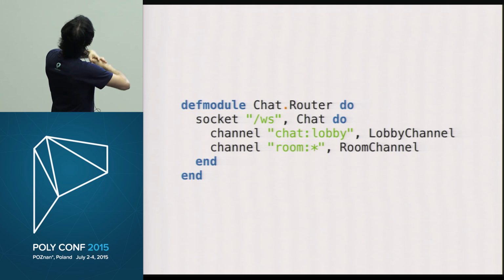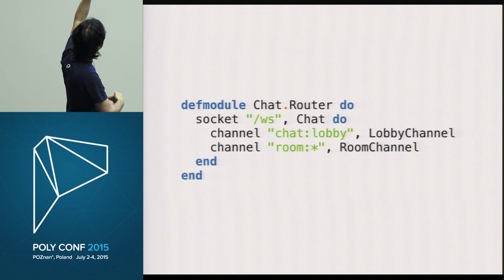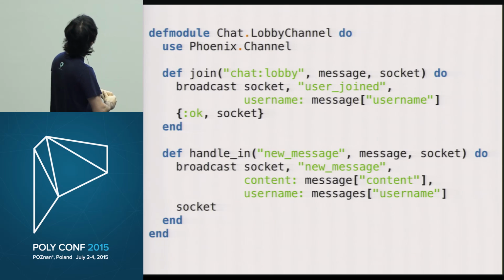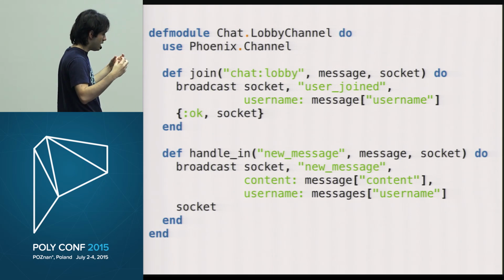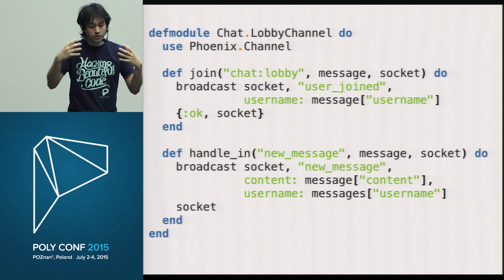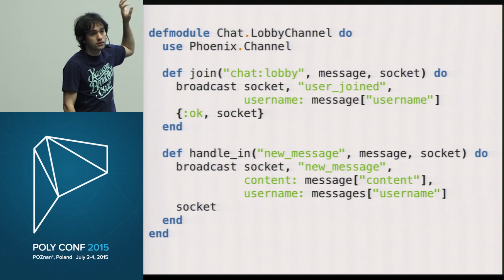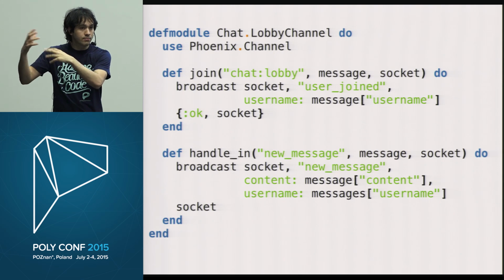All I need to do is define the module, say I want to use the Phoenix channel features, and define one function called join. In this case, I'm defining a function called join that is going to receive all the user parameters when the user is joining. And I can do things like authorize in this join function, for example. Hey, is the user appropriate to do that?